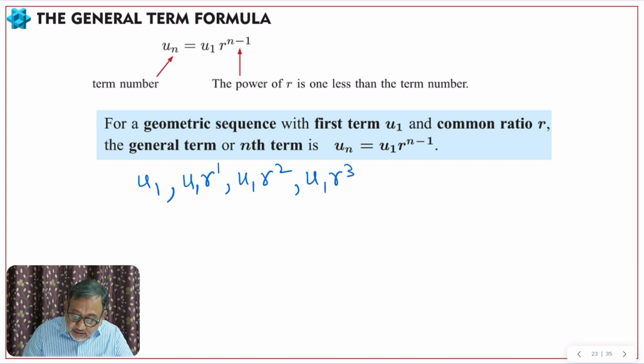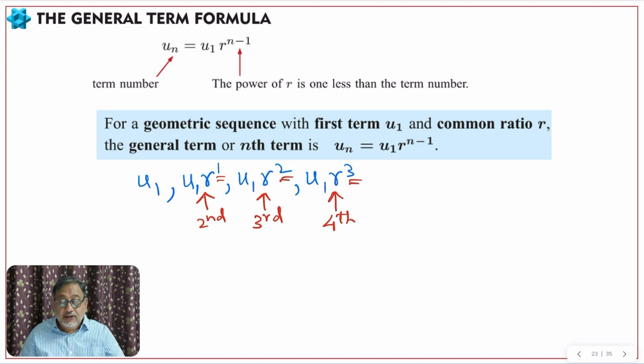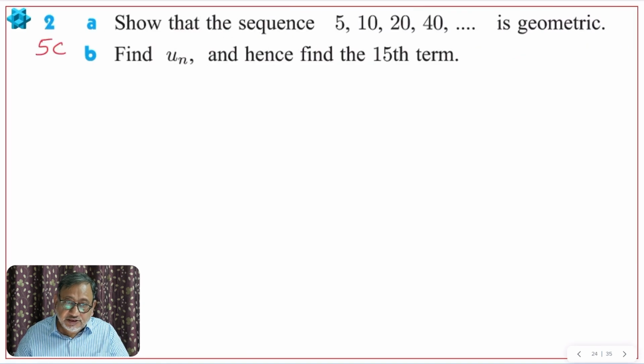So the second term has 1 power of r, the third term has 2 powers of r, the fourth term has 3 powers of r. Again, like the arithmetic sequence, where d is 1 less than the term number, here the power of r is 1 less than the term number. So if it is the second term, the power of r is 1, third term, power 2, fourth term, power 3, and so on. u1 will be a multiple of each term, of course. Okay, then let us see the next thing now.